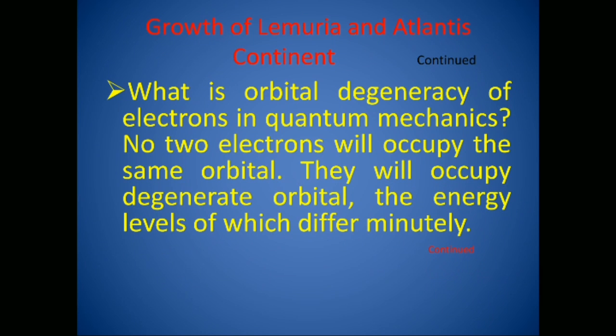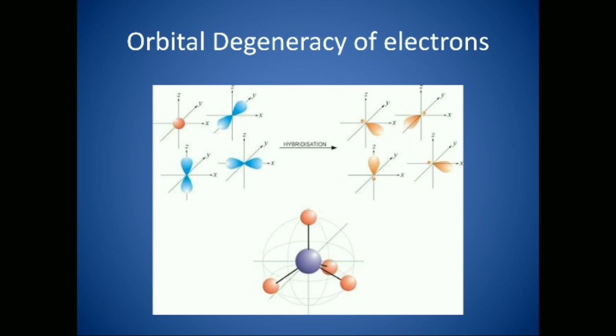What is orbital degeneracy of electrons in quantum mechanics? No two electrons will occupy the same orbital. They will occupy degenerate orbitals, the energy levels of which differ minutely. The orbital degeneracy of electrons is depicted in the following picture.